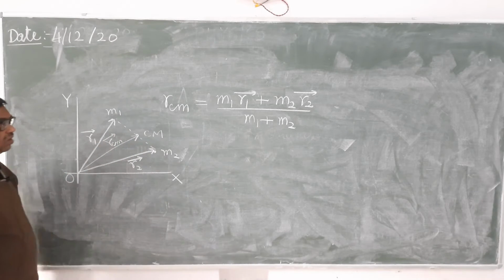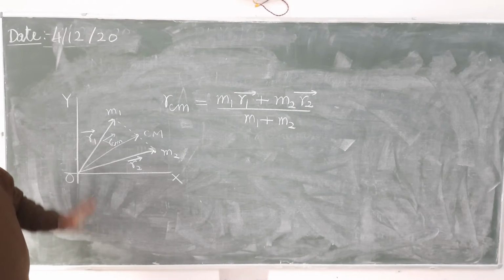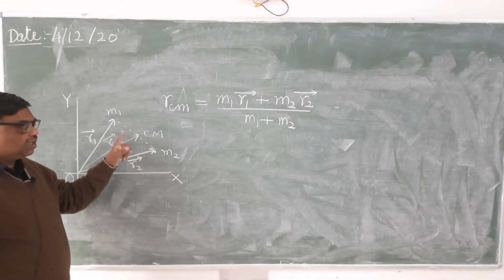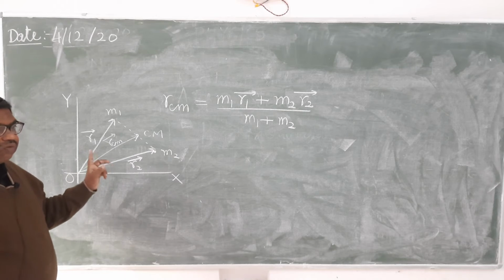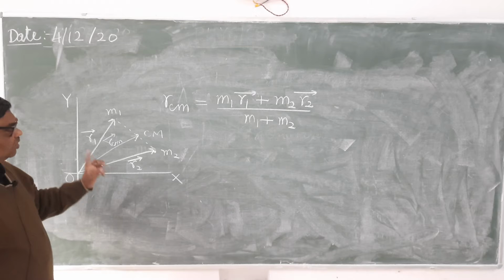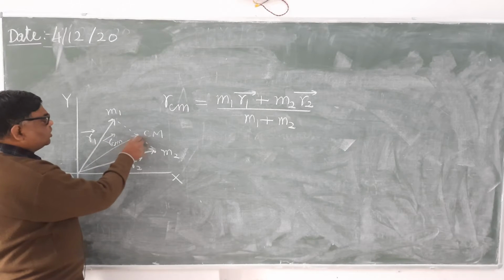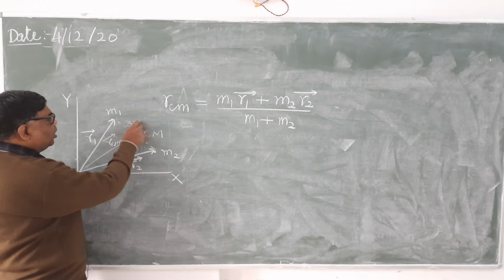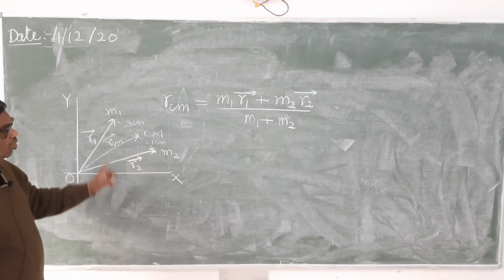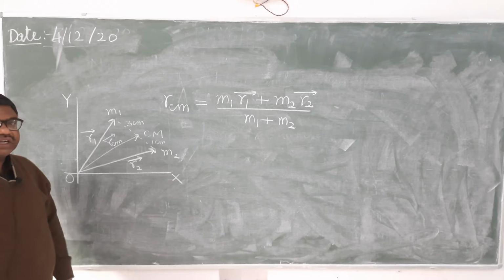Now see here, the position of the center of mass. What is the important thing? The position of the center of mass does not depend upon the choice of origin. What is its meaning? Suppose in this case, the center of mass is at 3 cm from m1 and 1 cm from m2. So you will find the same relative position if you change the coordinate set.